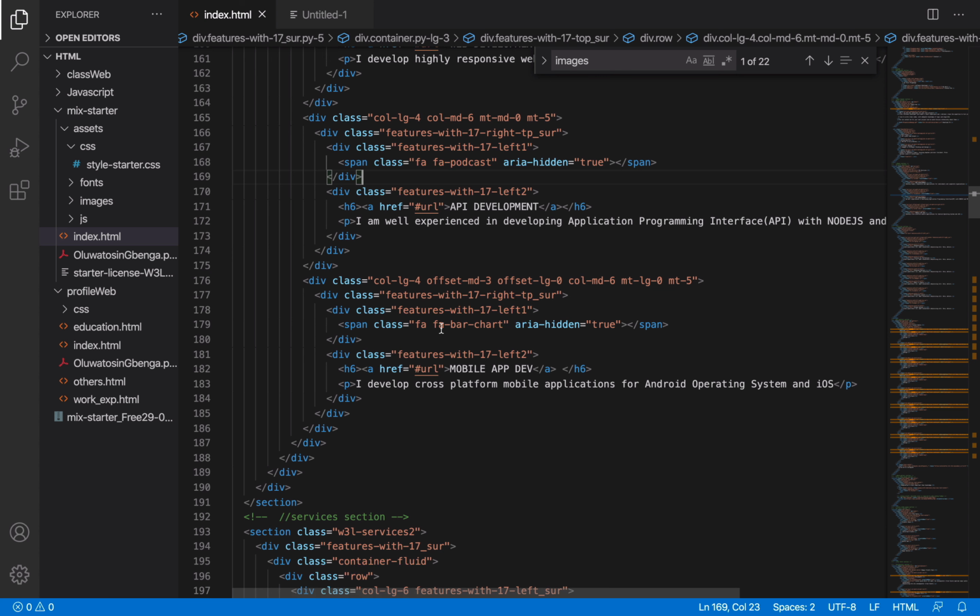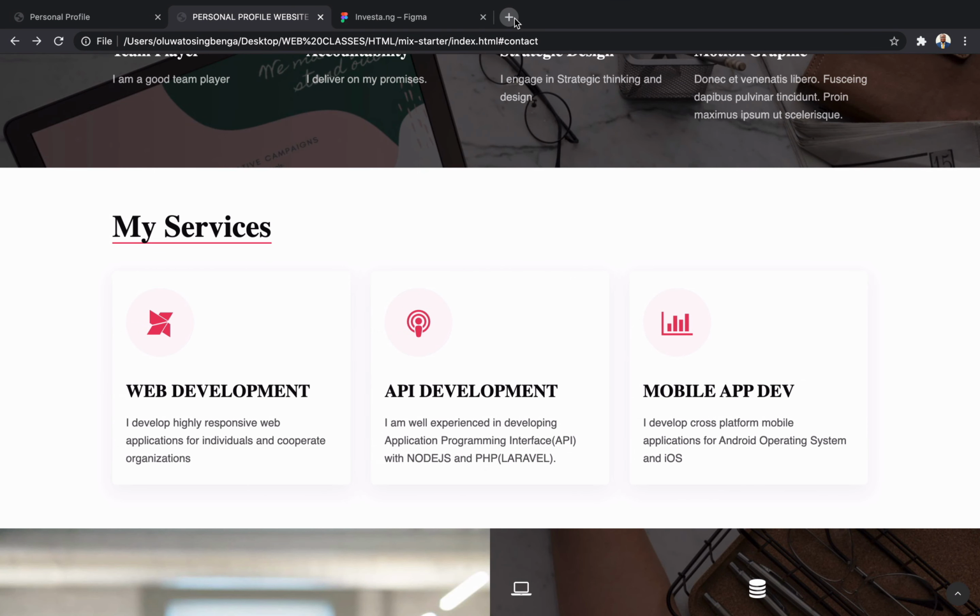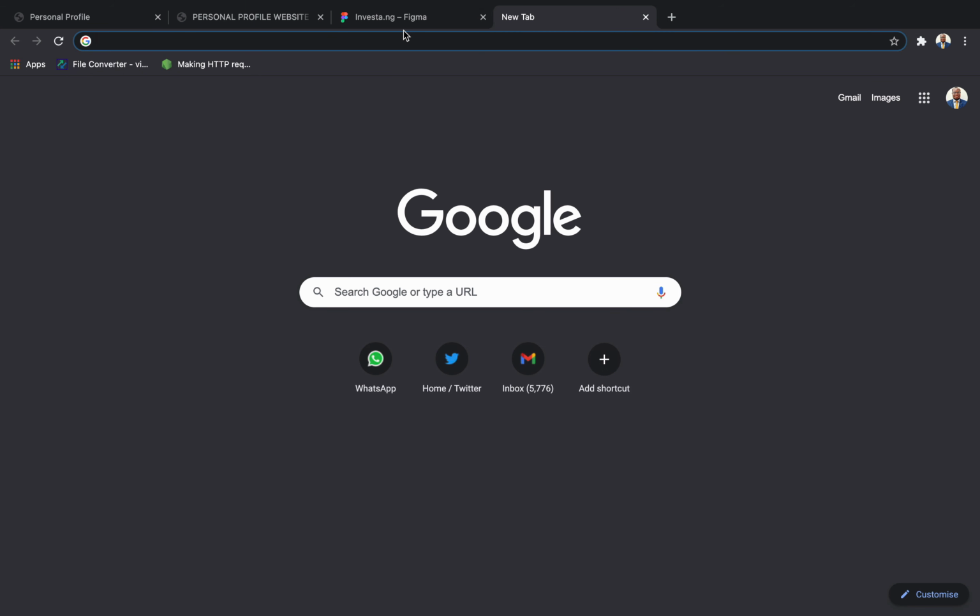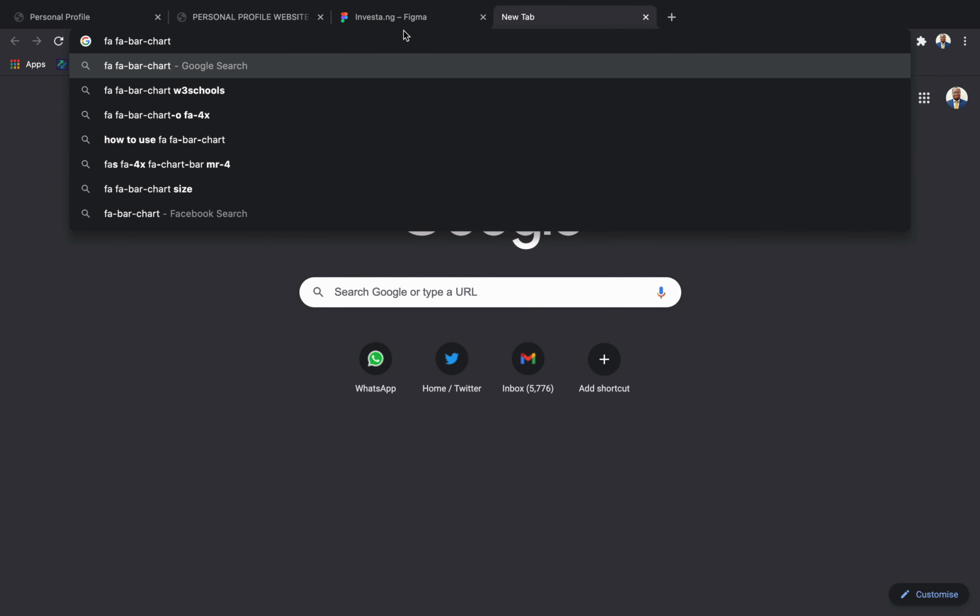This FA class chart, so bar chart. So what I will do is, let me copy this and paste it on Google so I can be able to see all the links for all the charts. So let me just paste this here. FA charts.